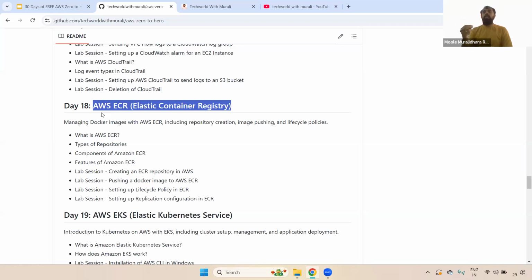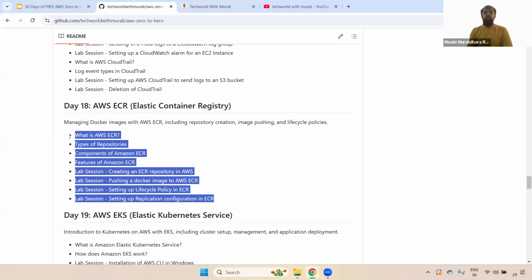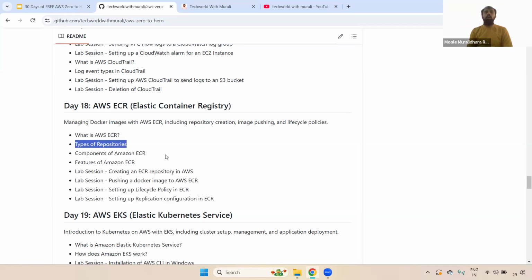But the most trending one currently, the majority of organizations are storing images in AWS ECR, because if they are using AWS, they will store them in AWS ECR instead of Docker Hub. That's why you should be aware of what Docker and AWS ECR are, what types of repositories are available, what components are available, what features AWS ECR provides, and how we create that repository,